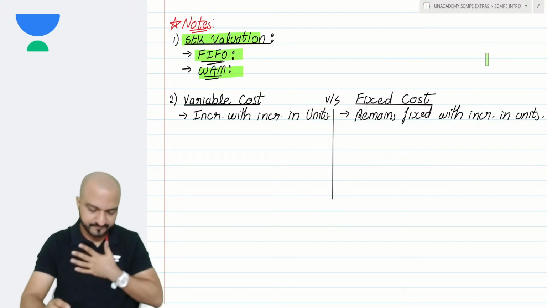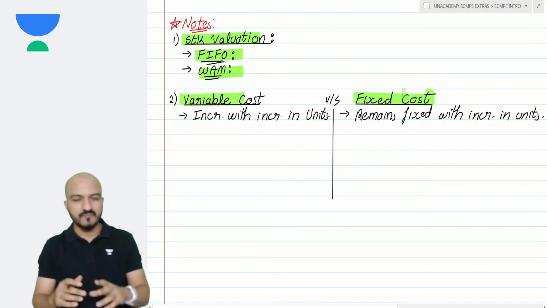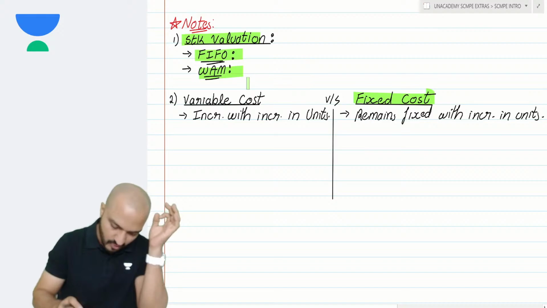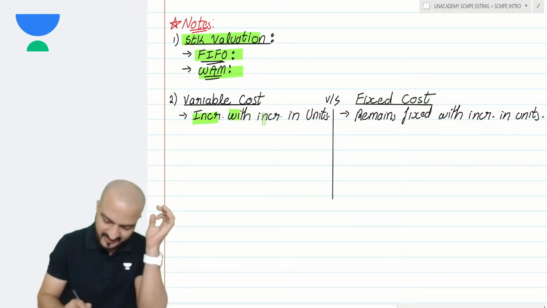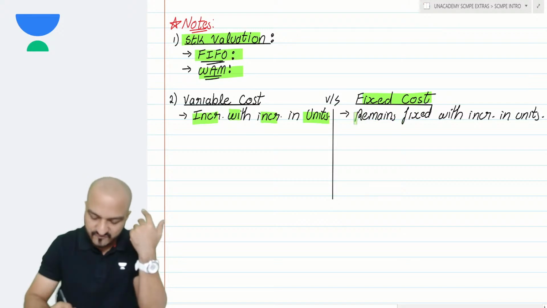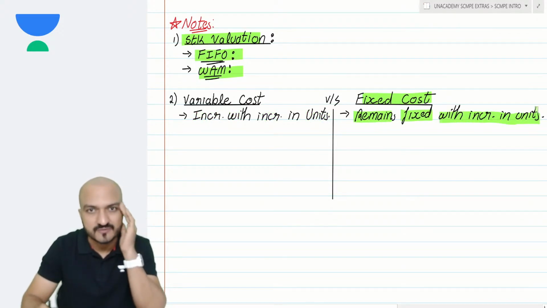Okay. So, what is variable cost and what is fixed cost? In general, if I ask you what is variable cost, you will always say that variable cost is the cost which increases with increase in units. And if I ask you fixed cost, you will say that fixed cost remains fixed even when units are increasing.